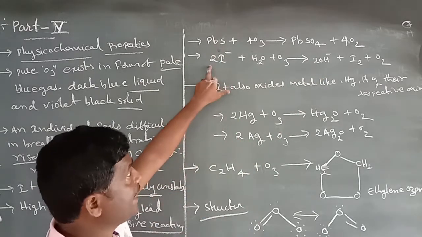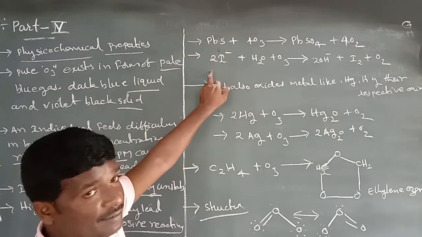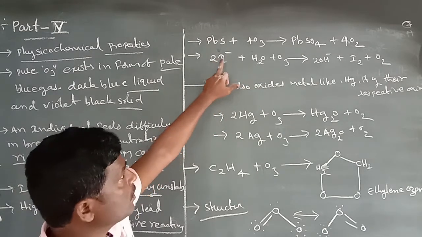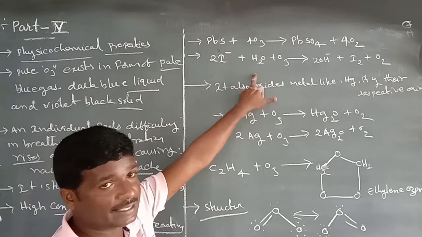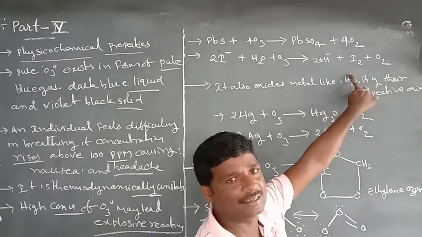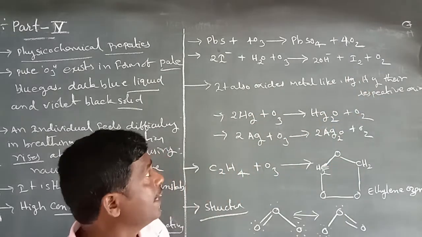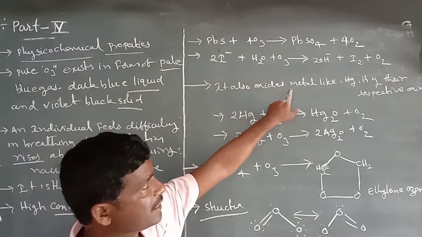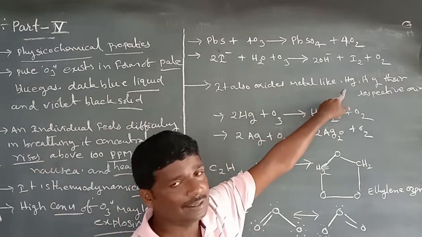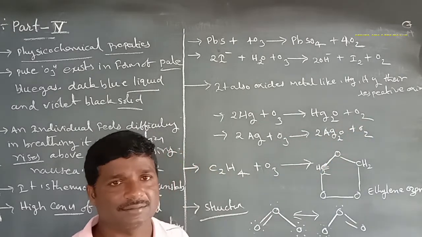Second, iodide ion is oxidized by O3. Here is the reaction with iodide ion: 2 moles of iodide ion are oxidized by ozone to form iodine. Next, ozone also oxidizes metals like mercury and silver to their respective oxides.